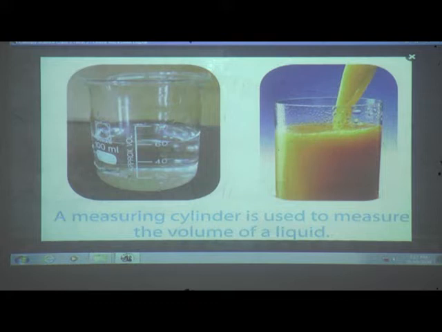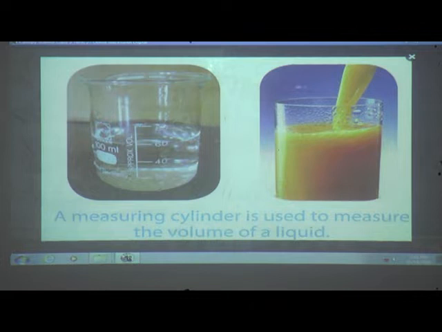Okay, so we measure volume with a measuring cylinder. Can you see a cylinder? This is a measuring cylinder. This is used to measure the volume of a liquid. Can you see 20, 40, 60, 80? This cylinder is 100 ml. So we measure volume with measuring cylinders which are of various sizes. The standard unit of volume is the liter. We measure smaller volumes in milliliters.